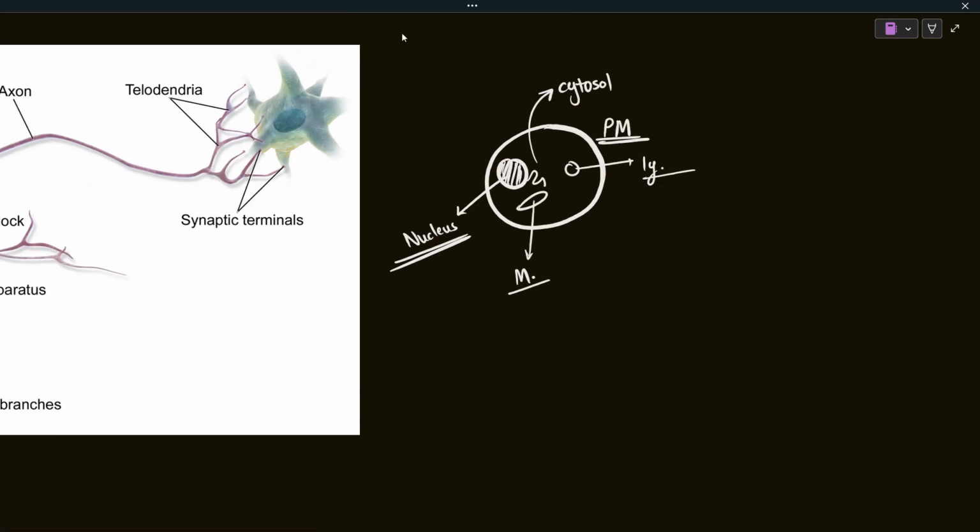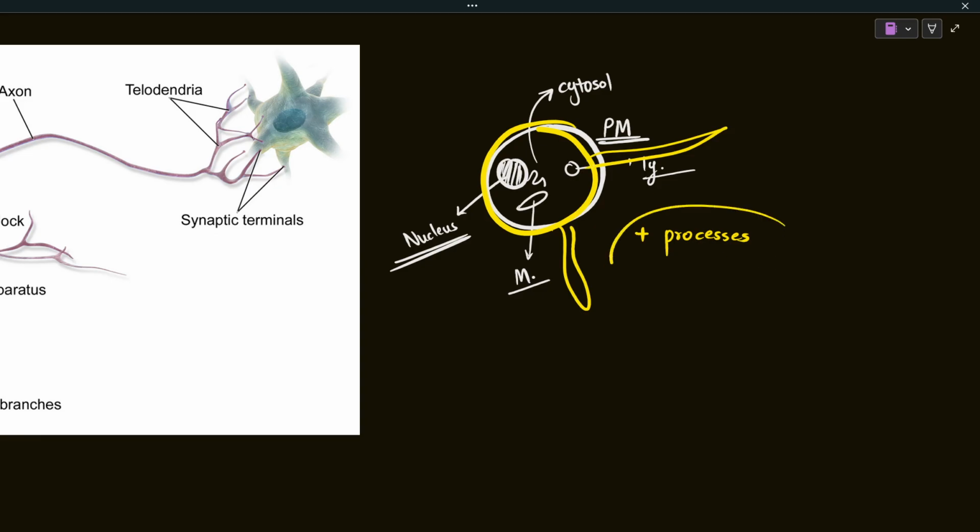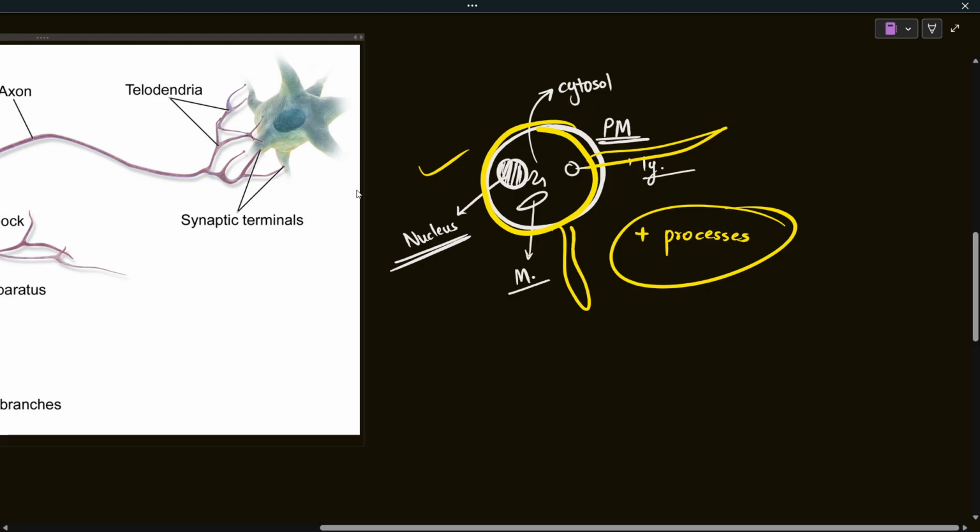So the main important body is similar to almost all of the cells, but it has one more thing, that is processes. There will be some extension of the plasma membrane from this cell body that we call cellular processes, and that is why neurons are quite interesting cells, because they have a complex structure which is quite distinct and quite different from a normal cell.